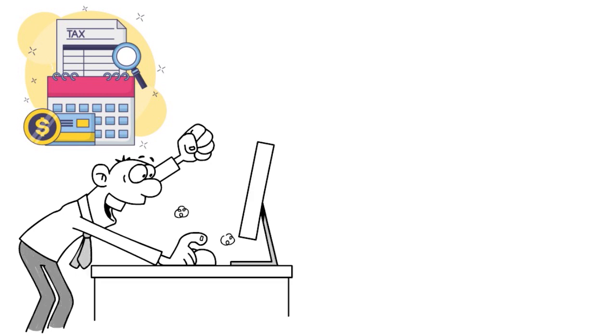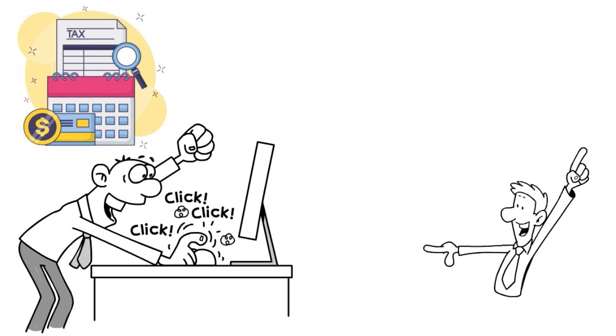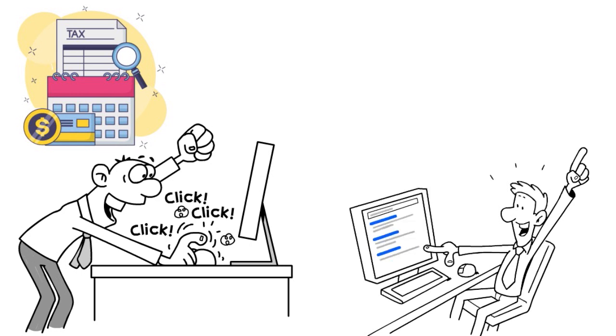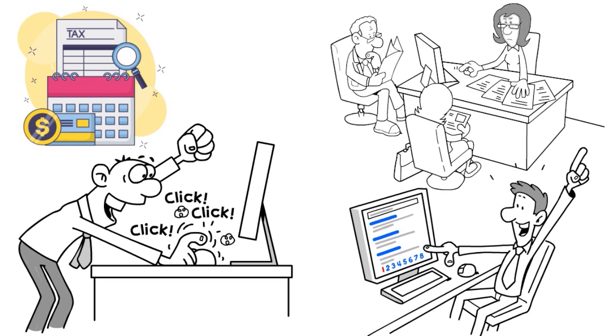So a C corporation, if you have the intention of becoming a public company later on, of going public, of listing your shares on a stock exchange, it just makes sense from a regulatory perspective for you to be formed as a C corporation. But if you are planning to become private or run the business as a private business, or you have any other model in mind, it's just better to go with an S corporation.